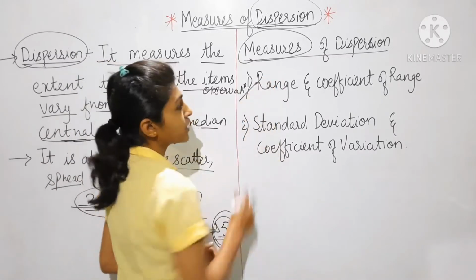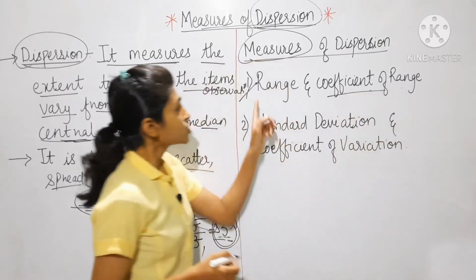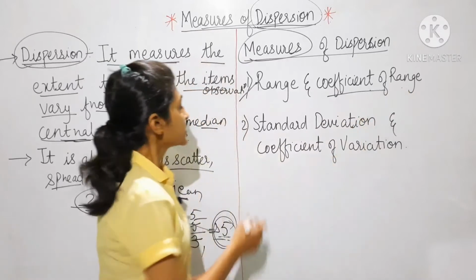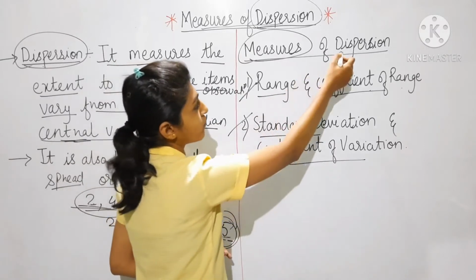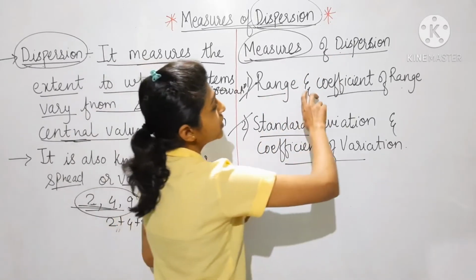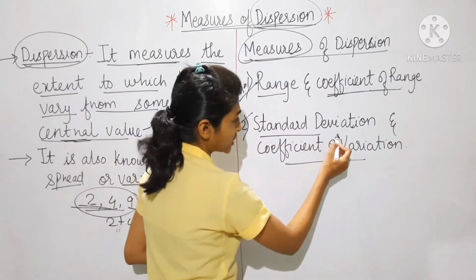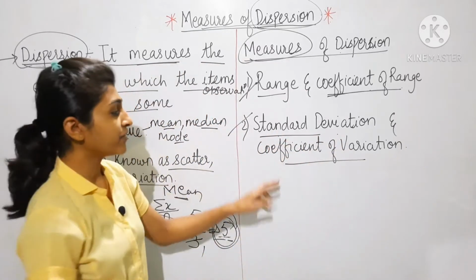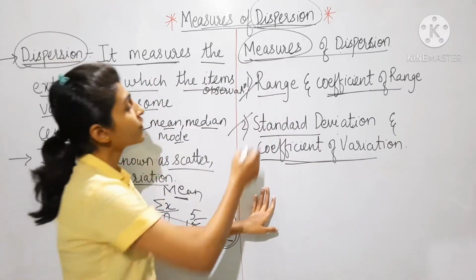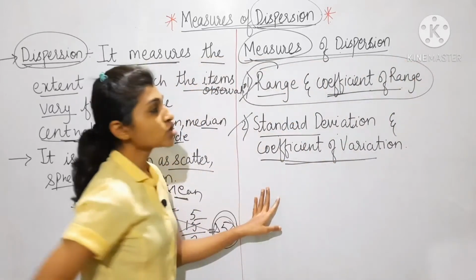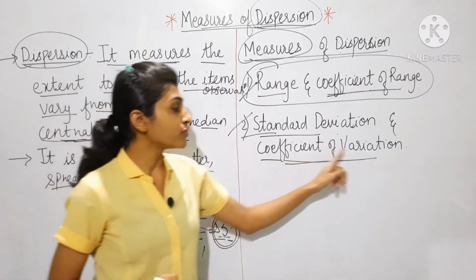So the first method is range, and its relative measure is called coefficient of range. The second is standard deviation and coefficient of variation. Range is one of the measures of dispersion, and its relative measure is coefficient of range. The second method is standard deviation, and the relative measure of standard deviation is coefficient of variation. Today in this lecture we are going to study only range and coefficient of range. In the next lecture we are going to see standard deviation and coefficient of variation.